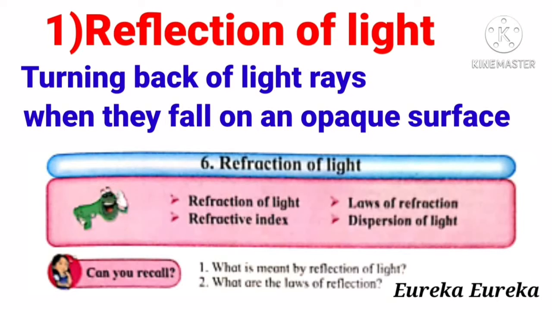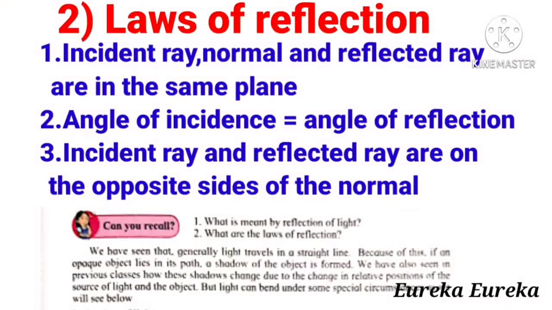And then the second question is asked here. It is about a reflection of light. What are the laws of reflection of light? The incident ray and the reflected ray are on the opposite sides of the normal. The angle of incidence is equal to the angle of reflection, and the normal, the incident ray and the reflected ray are in the same plane. These are the three laws of reflection which we have studied in the earlier standard, that is in 8th standard as well as in the 9th standard.